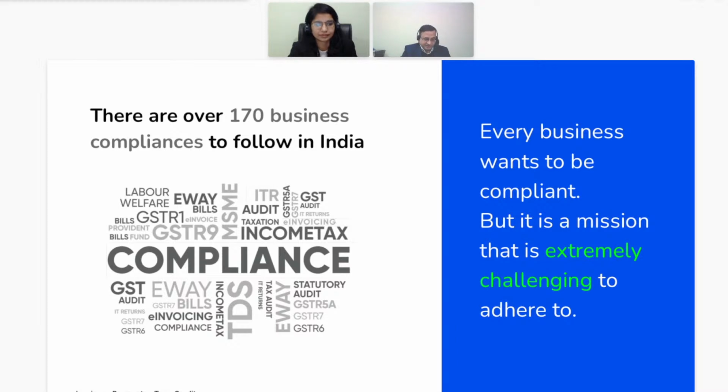Now, for blocking or seizing your assets, blocking your bank account, first there should have been an inquiry, investigation, or assessment. Then, post that, there should be an amount to be recovered from you. Then there should be reasons recorded that revenue will not be able to recover the amount from you if they allow you to continue like this. And there should be reasons recorded that you are going to run away with their money. Then only they can provisionally attach.